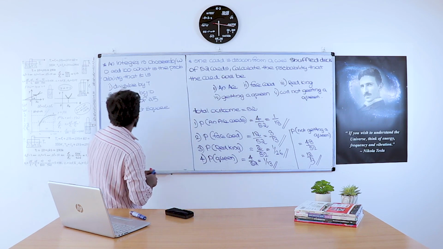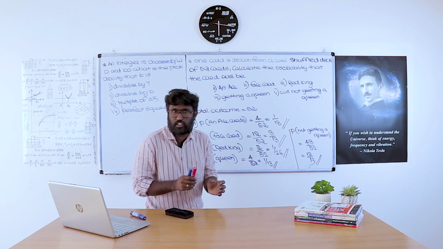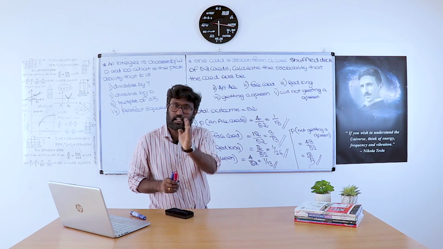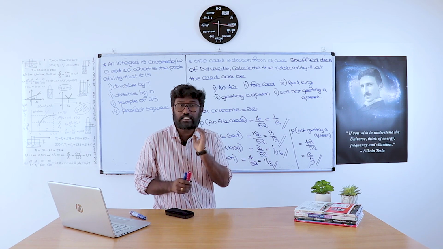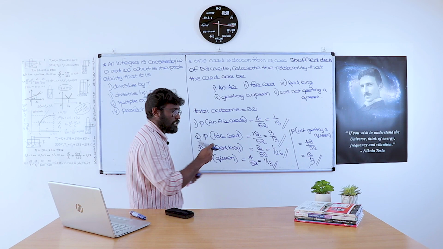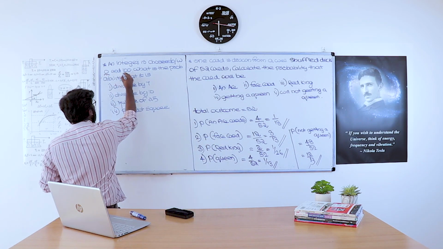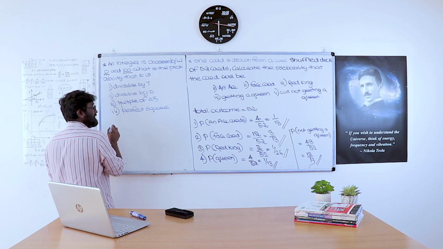Okay. So the next problem is that an integer is chosen between 0 and 100. It is not 0 to 100. It is between 0 and 100. So between 0 and 100 means 0 and 100 are not included. The numbers start from 1 and end at 99.